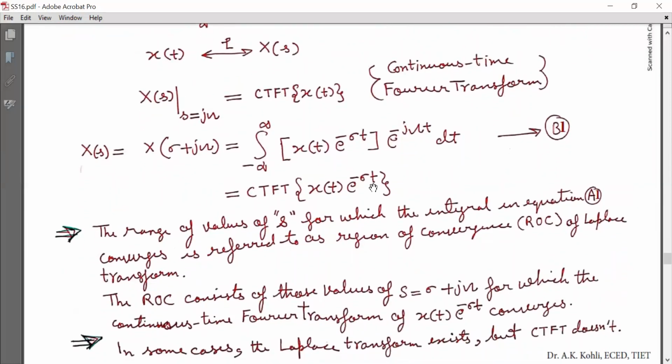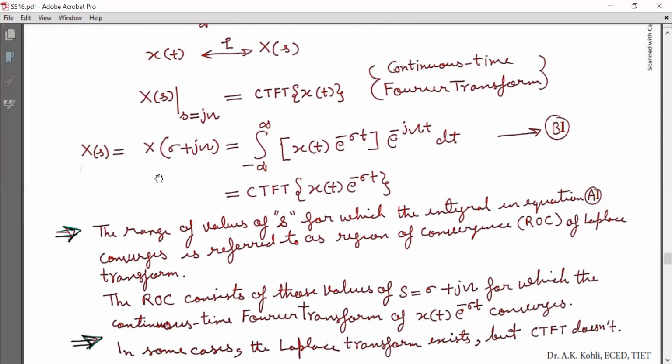The range of values of s for which the integral in equation A1 converges is referred to as the region of convergence, or ROC, of the Laplace transform. The ROC consists of those values of s for which the continuous Fourier transform of x(t) times e raised to the power minus sigma t converges, as is clear from equation B1.